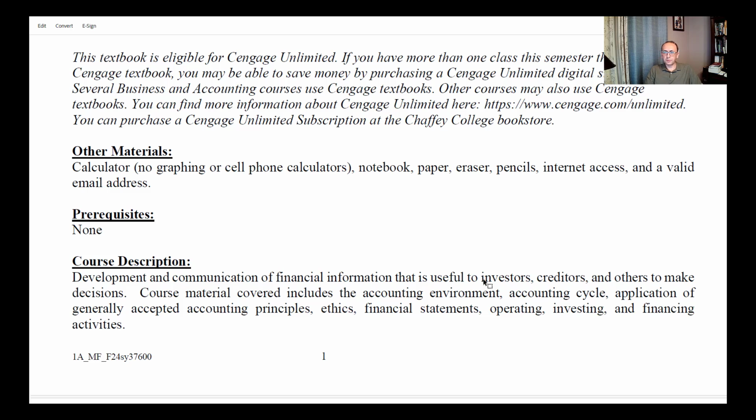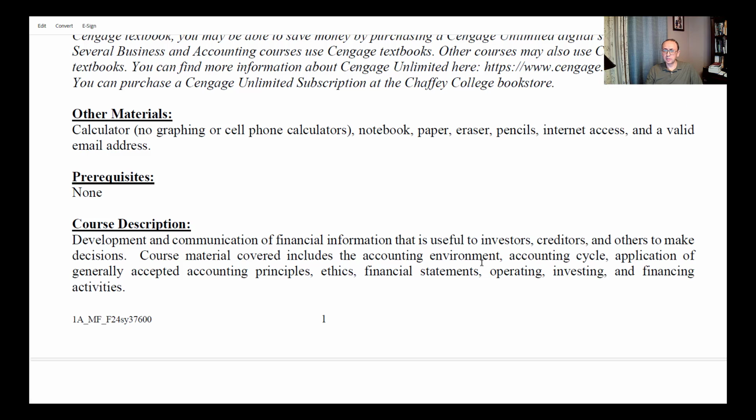Other material needed for this class: you need a calculator, just a simple calculator, nothing really specific, just something for the basic calculations that we need in accounting. One good thing about accounting is that it's simple math, so it's not really complicated calculations. You also need a notebook, paper, eraser, pencils, and most importantly, internet access, and of course your email address. There are no prerequisites for this class.